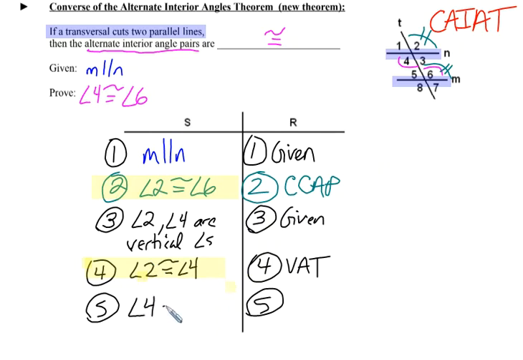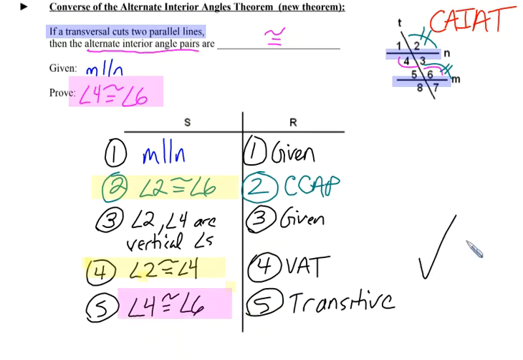And we can conclude that angle 4 is congruent to angle 6 by the transitive property. That's exactly what we wanted to establish. We wanted that angle 4 is congruent to angle 6, and we now have angle 4 is congruent to angle 6. So this proof is completed, and we have now established the converse of the alternate interior angles theorem.